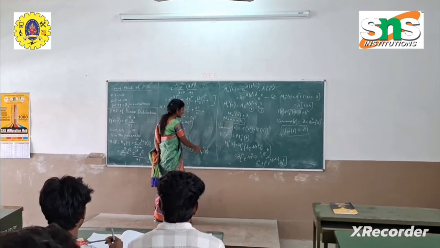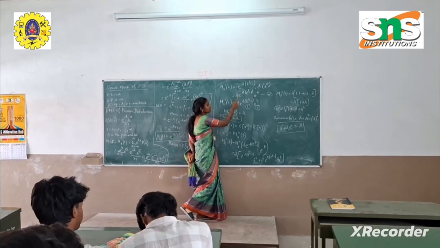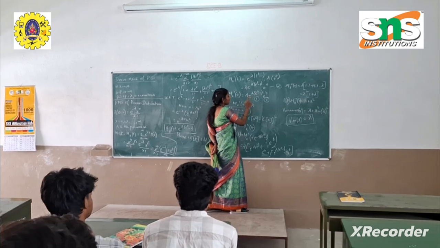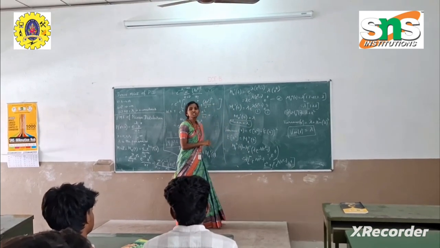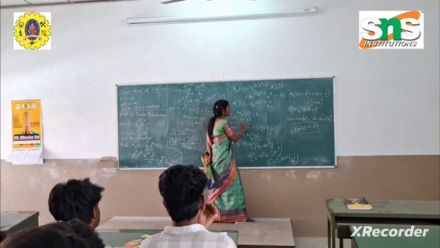Now we are in need of Mx dash of 0 only, so we replace t with 0 in the star equation here. On replacing t with 0, this term becomes 1, this term becomes 1, and therefore the final value of Mx dash of 0 is equal to lambda. Therefore the mean of the Poisson distribution is lambda.